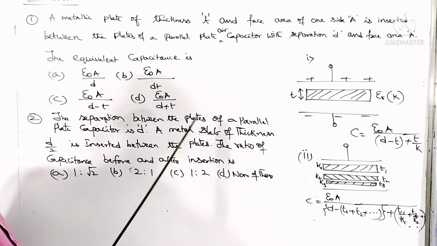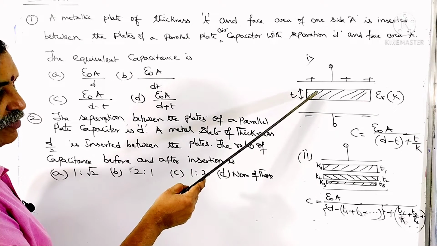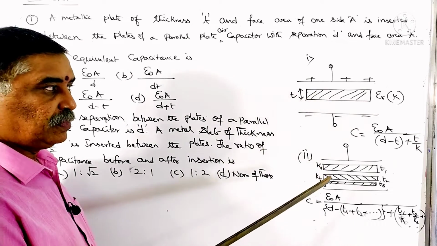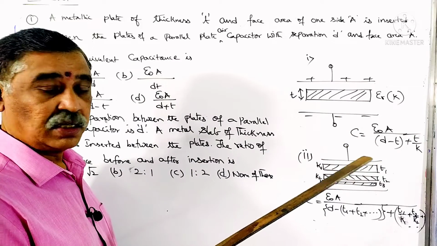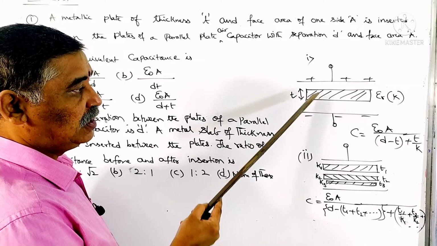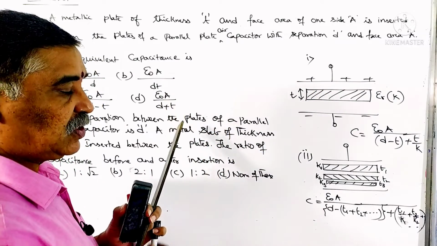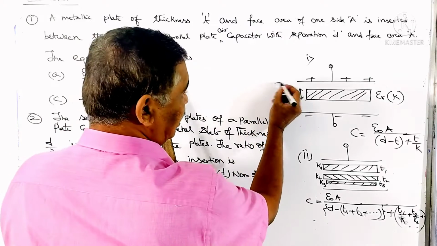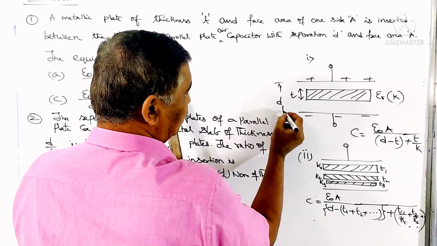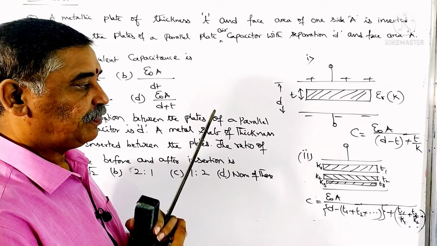The equivalent capacitance is, if you remember this diagram, so here we have put dielectric material. Of course, we can take even a metal sheet or a metal slab. Say D is the distance between the plates of the capacitor, T is the thickness of the slab, maybe a metal slab or dielectric material.